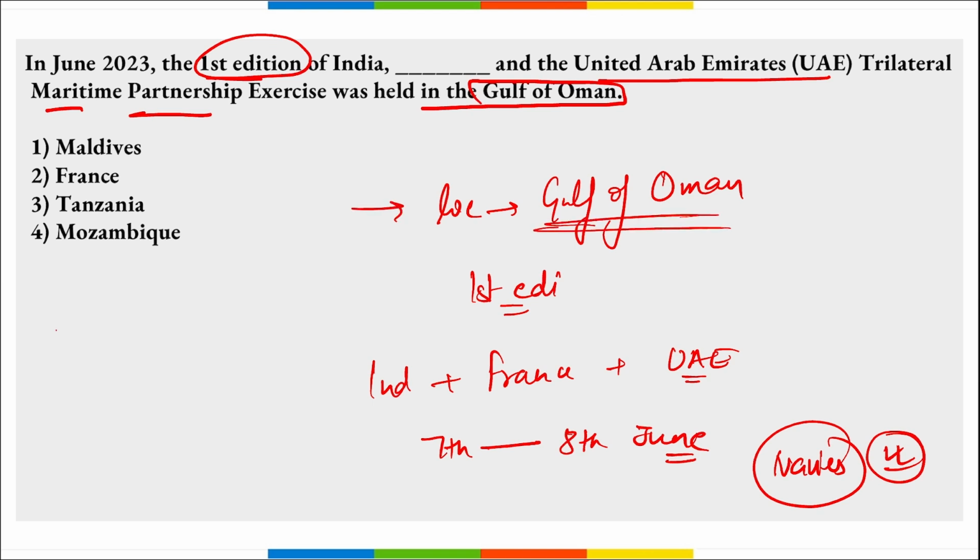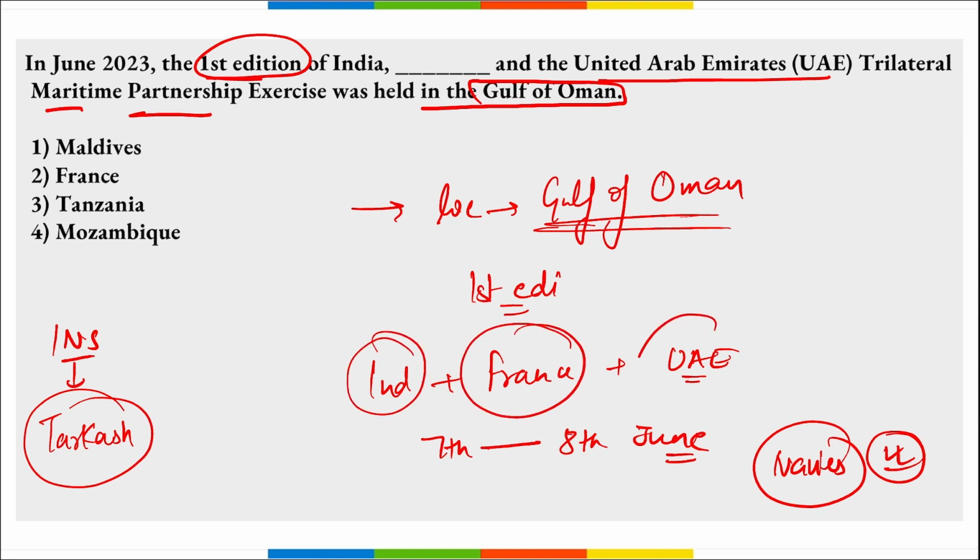Correct. Then here remember one of the Indian naval ships that took part here. What was the name? It is Tarkash. INS Tarkash took part in this exercise. That was the first ever edition of the trilateral maritime partnership exercise that was held in Gulf of Oman. That was between India, France and UAE. So option 2 is right here.